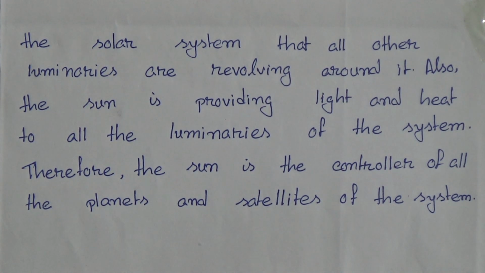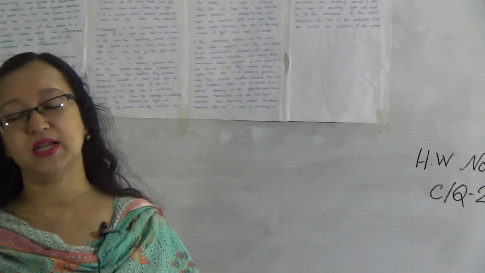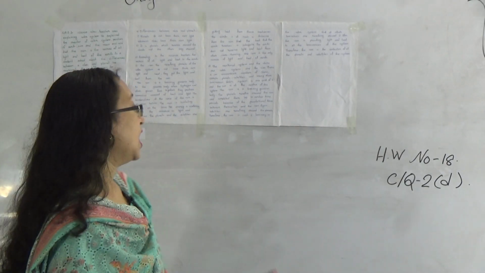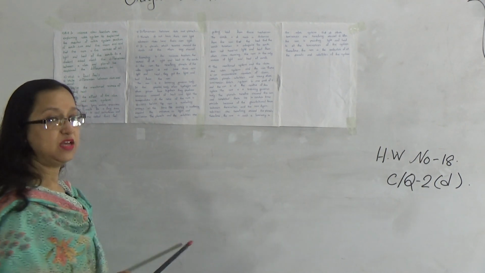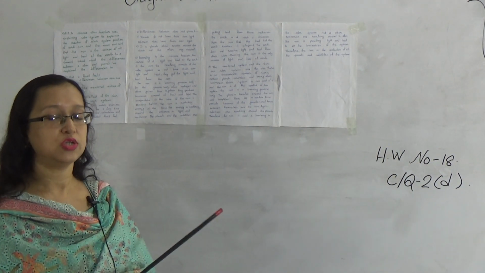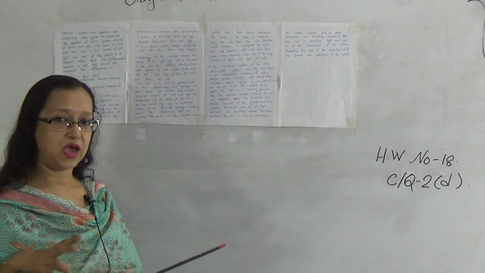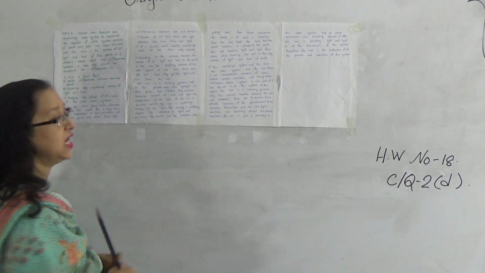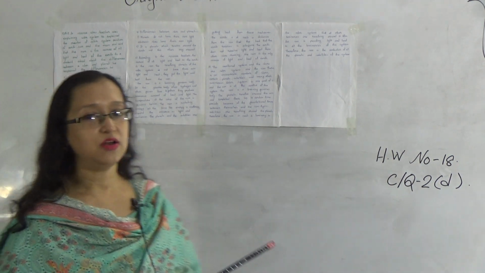So, after discussing this question answer, we know that the sun is the main source of light and heat and the stars and other planets also get light and heat from the sun. So, our total solar system is controlled by our sun, and they also get light and heat from the sun.